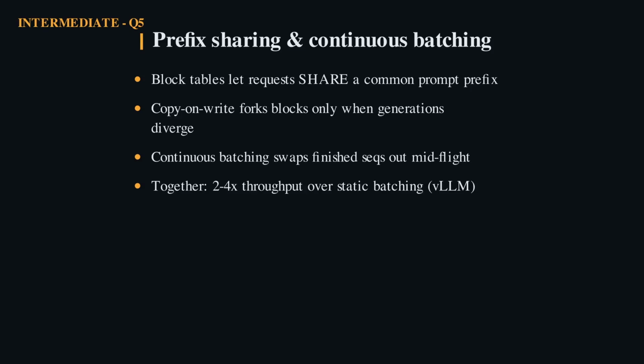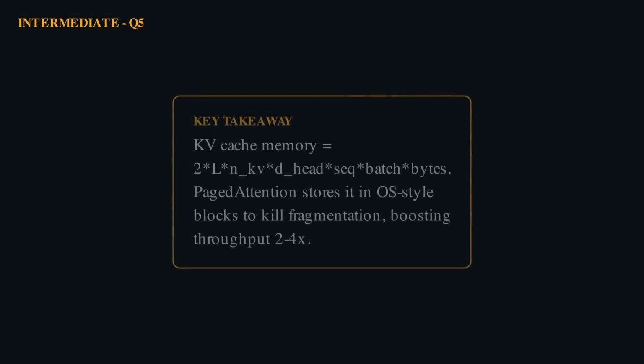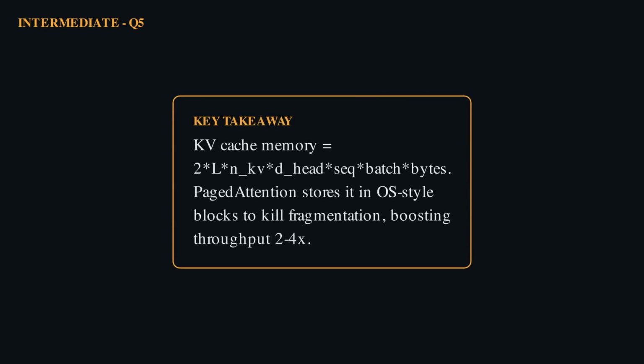The second is continuous batching. Instead of waiting for a whole batch to finish, the scheduler evicts a sequence the instant it emits its end token and slots a waiting request into the freed blocks. Combine paging, prefix sharing, and continuous batching, and you get the 2 to 4 times throughput gains that made vLLM famous. Memory layout, it turns out, is a throughput feature. Size the cache, then page it. That is modern LLM serving.